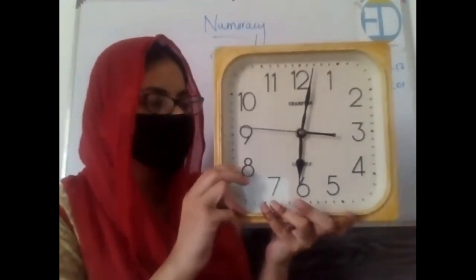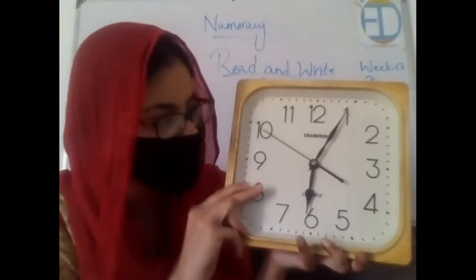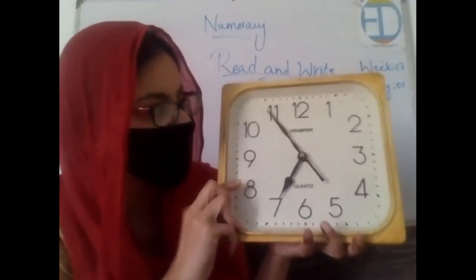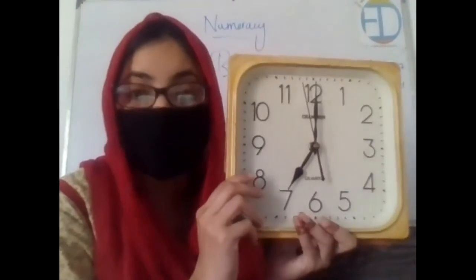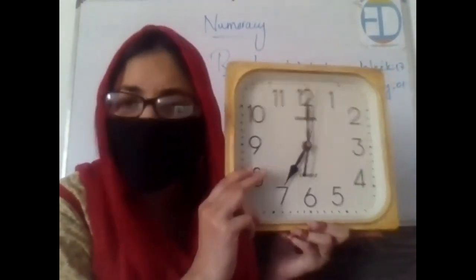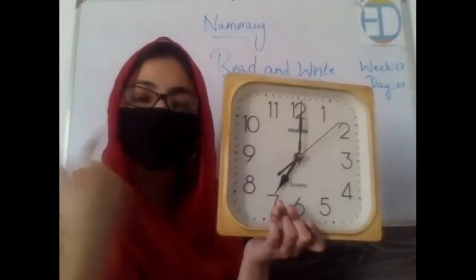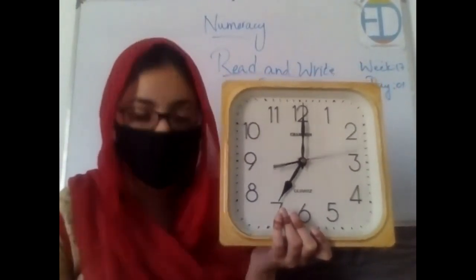Now if we move forward, let's say starting from 6, the minute hand is again completing one rotation, and when it will move to 7, this means that it's 7 o'clock, right? Now all of you have understood how we can measure time or how we can read time. So in today's class, you are just supposed to read out this much, that when it is 12 o'clock, 1 o'clock, 2, 3, 4, and so on.